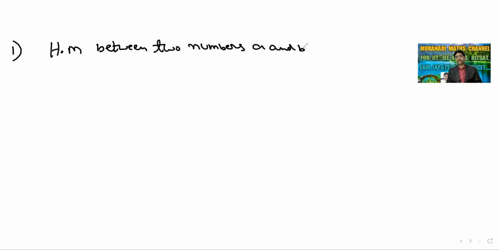Okay, H is equal to 2AB by A plus B. Harmonic mean between two numbers A and B is 2AB by A plus B. This is nothing but 2 by (A plus B) by AB.